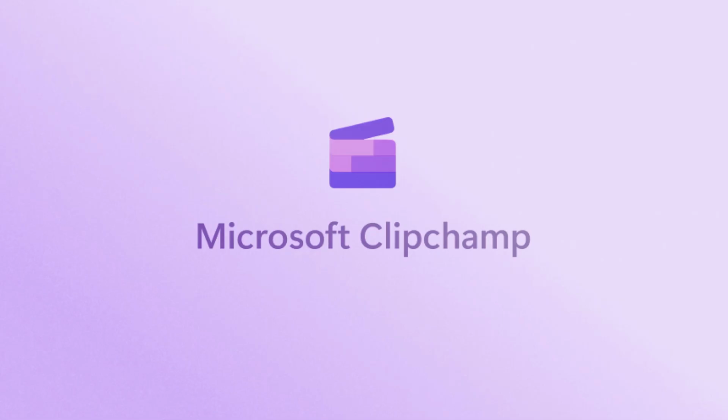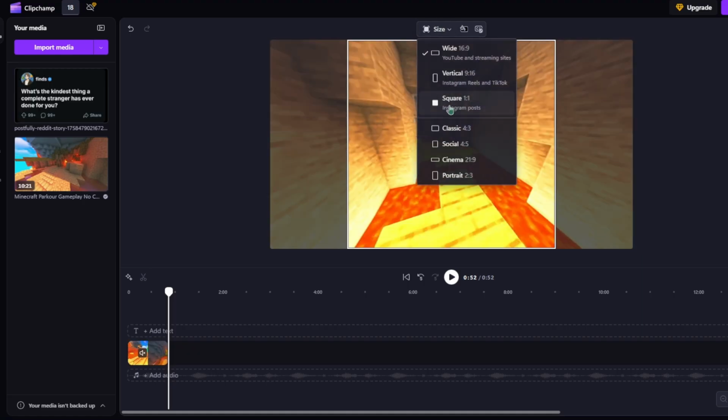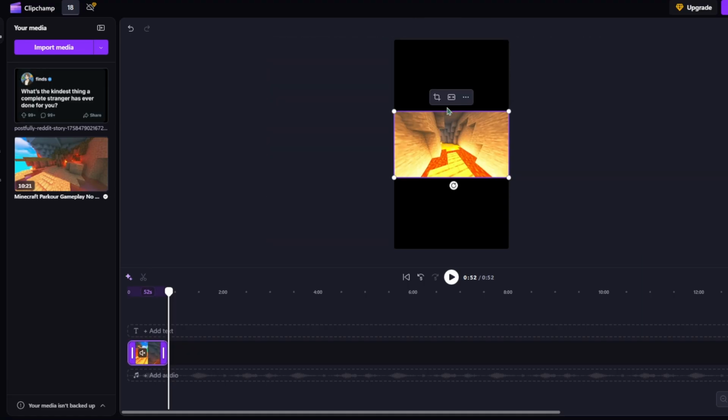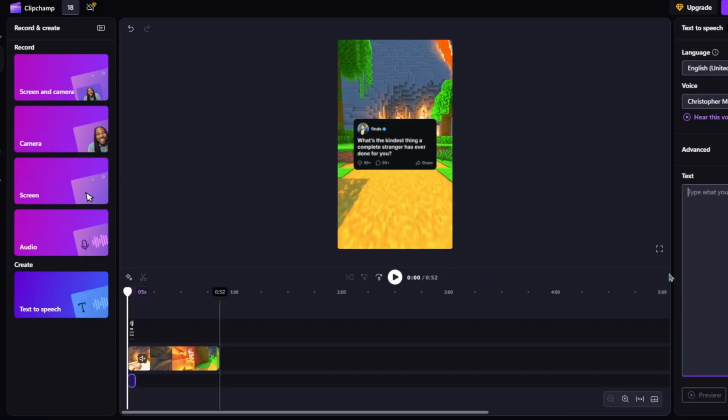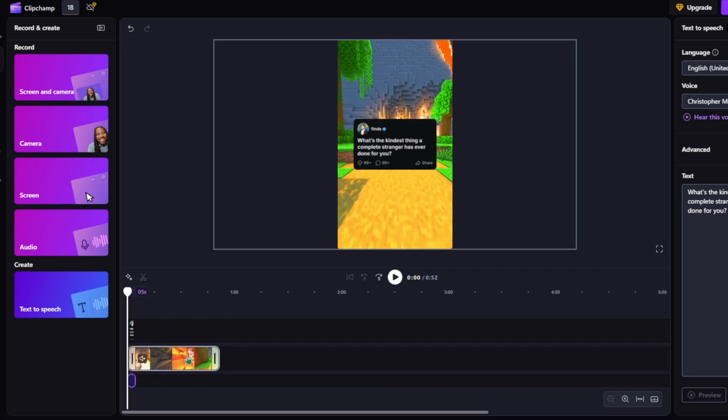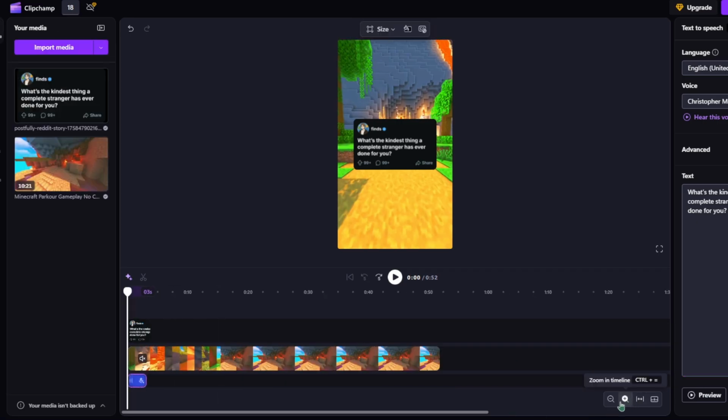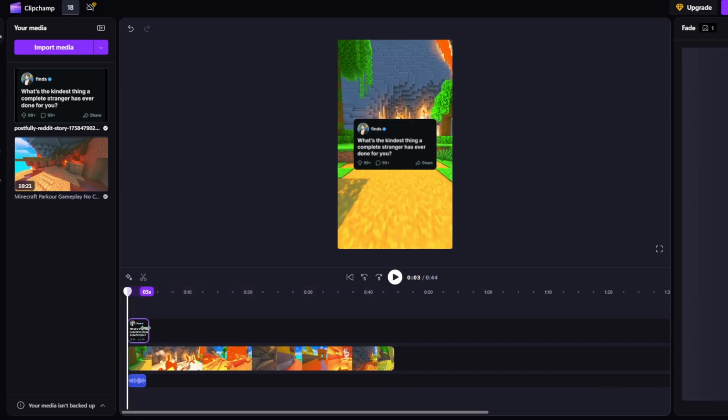Go to Clipchamp and log in. Clipchamp is better because it has text to voice. Set the aspect ratio to 9:16. Add your Minecraft background, paste your template, and use text to voice for the question and the story. Make the story template a little smaller than the question.